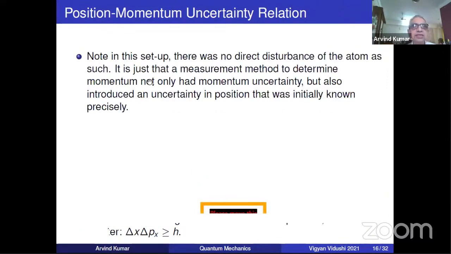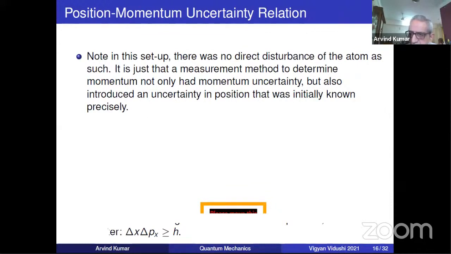Now just notice that in this setup there was no direct disturbance of the atom as such. I think many of us think that in quantum mechanics the uncertainty principle arises because we did something to disturb the atom. Here we did not do anything directly to the atom, but we set up an experiment to determine its momentum. And in the very process of that determination, that setup, the position uncertainty intrinsically came about.